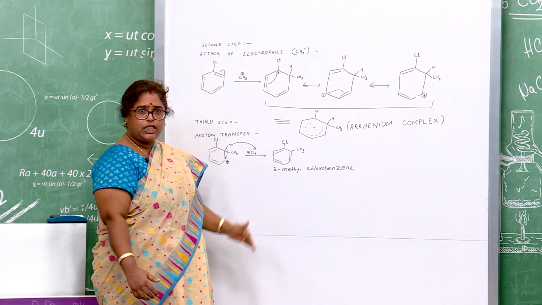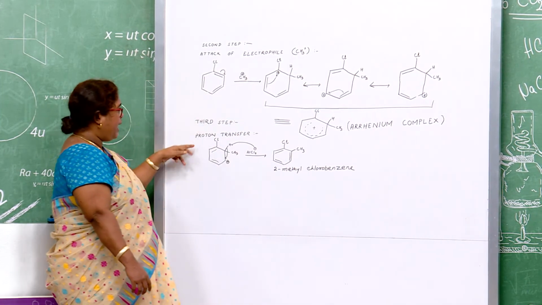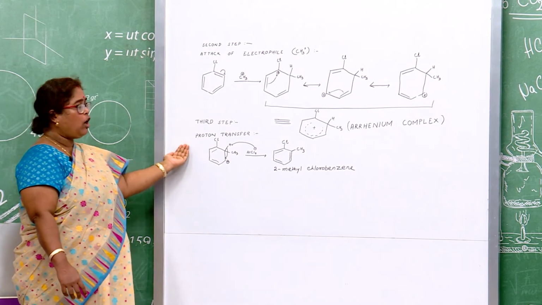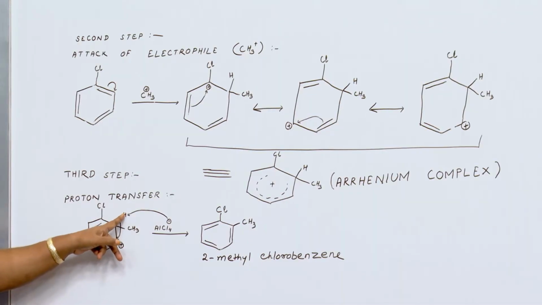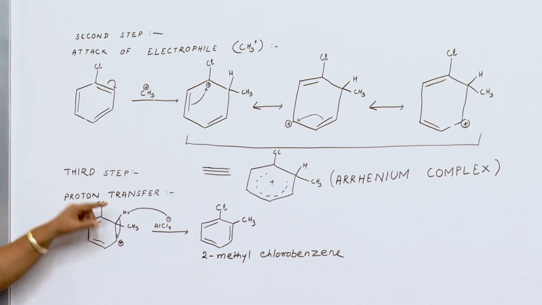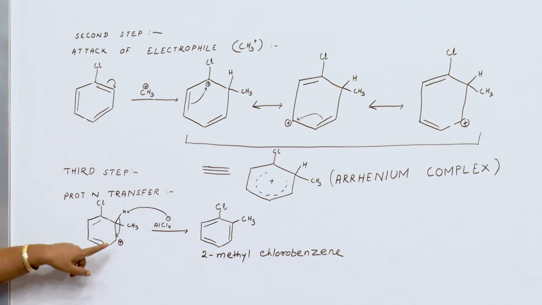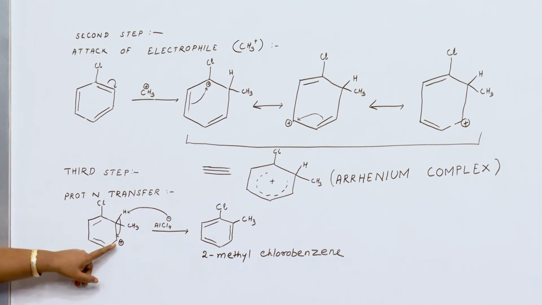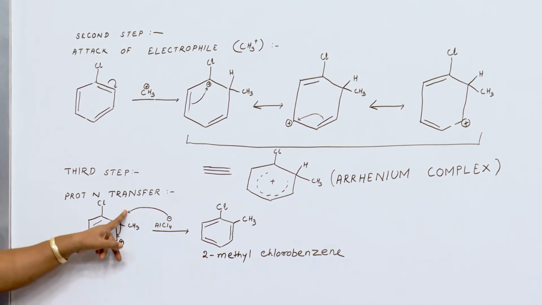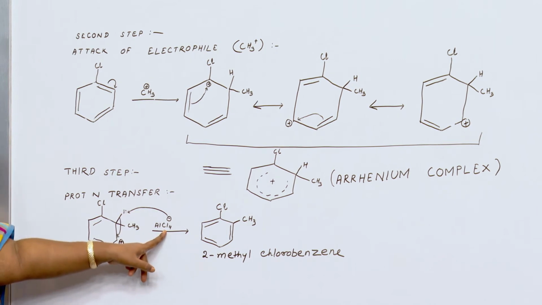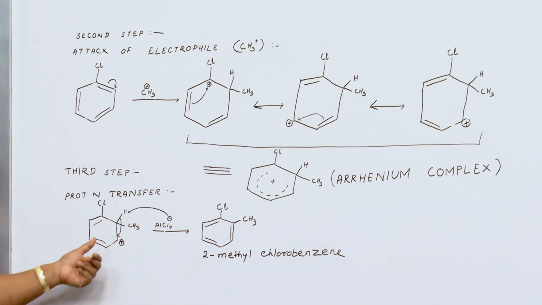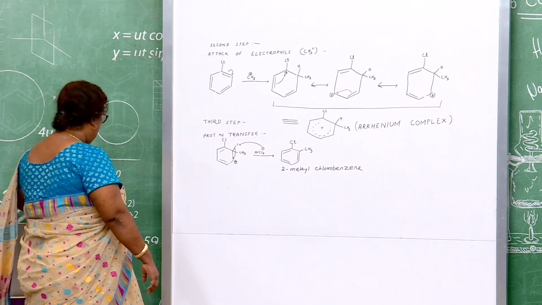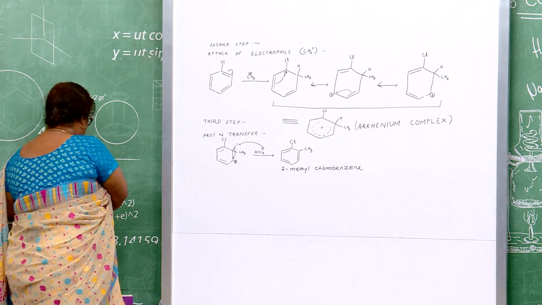formed in this step. And finally, the third step is the proton transfer. In this case, the electron pair of the bond between C and H shifts towards this positive ion. The hydrogen ion goes to AlCl4 minus, HCl is generated along with AlCl3, and the aromaticity is regained.